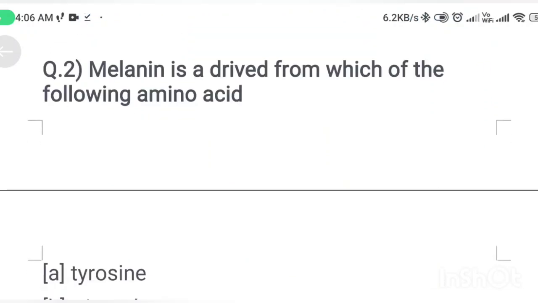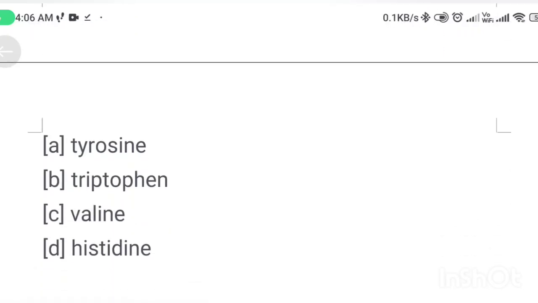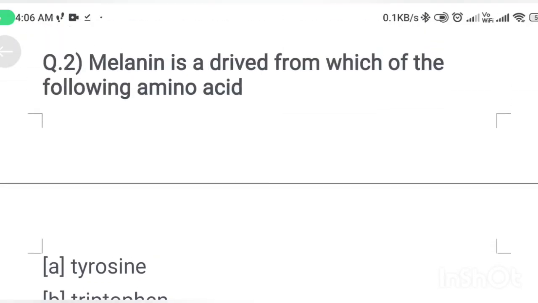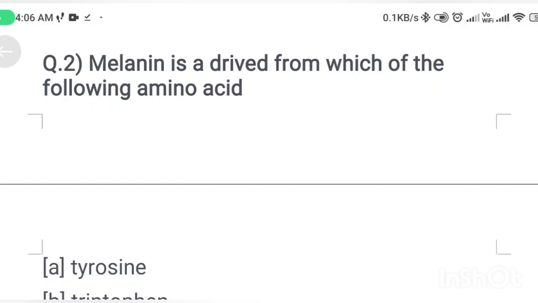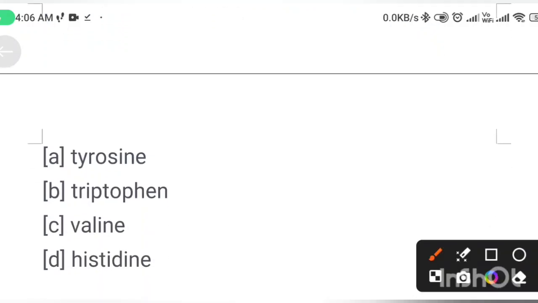Next question. Melanin is derived from which of the following amino acids? Option A tyrosine, option B tryptophan, option C valine, option D histidine. Correct answer is option A, tyrosine.